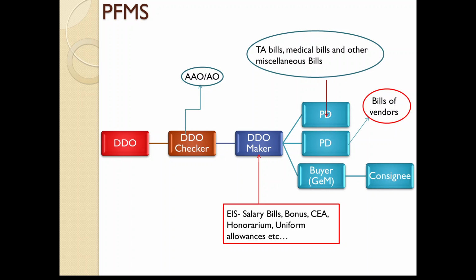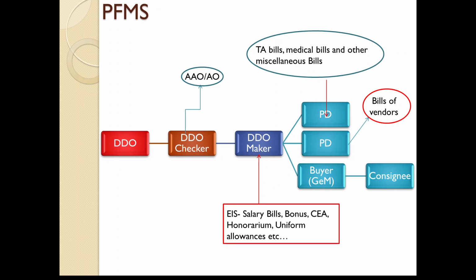So once those bills come from NCDDO, all those bills will appear at DDO checker level. So DDO checker has to receive those bills, then he has to pass and generate the bills, then it will come to DDO for payment.